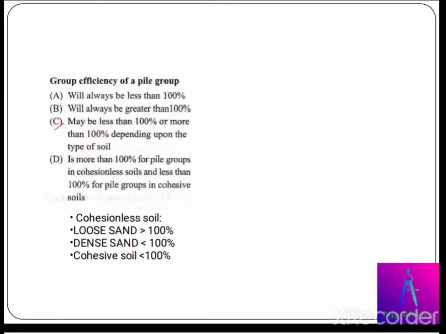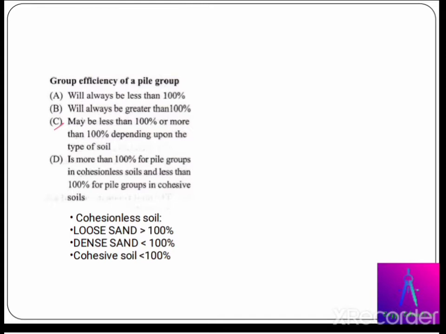Next question. Group efficiency of a pile group will always be less than 100%, greater than 100%, maybe less than 100% or more than 100% depending upon the soil, or more than 100% for pile groups in cohesionless soil and less than 100% for pile groups in cohesive soil. The correct answer for this question is option number C. Maybe greater than 100% or less than 100% depending upon the soil.